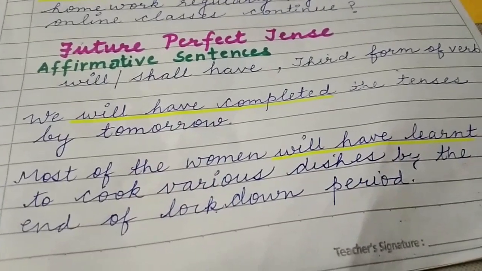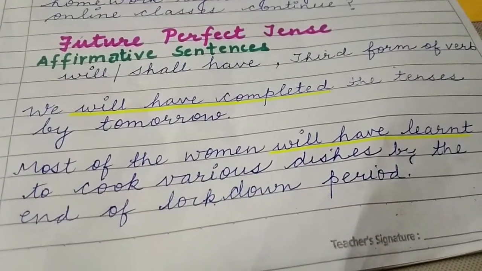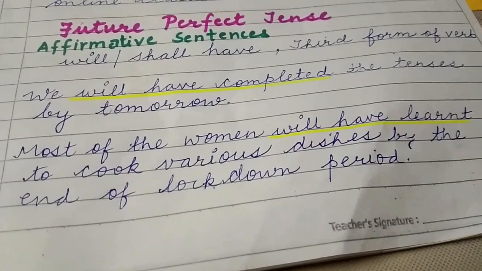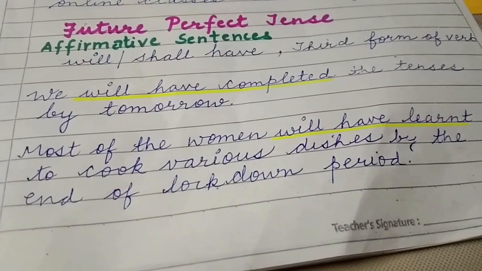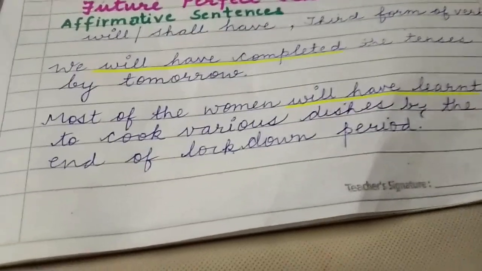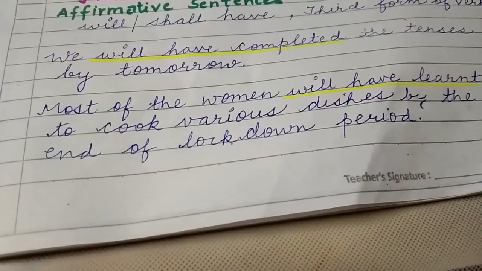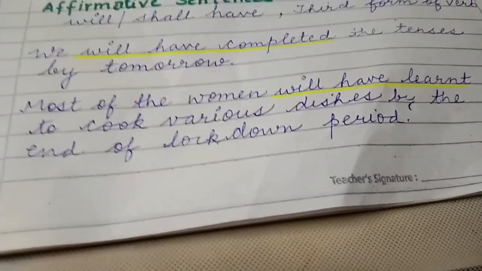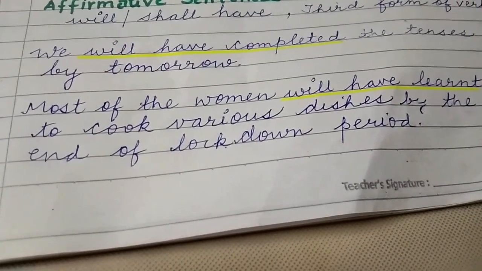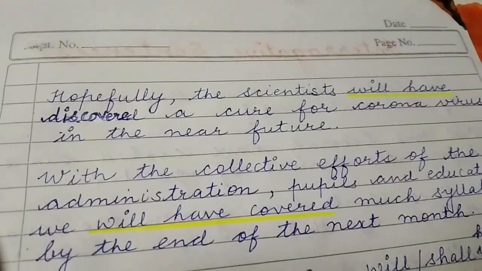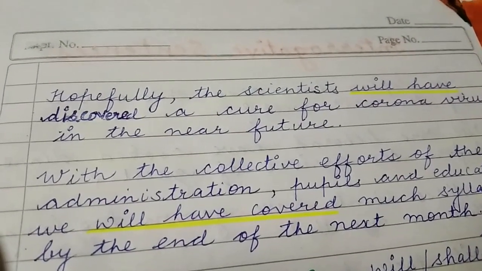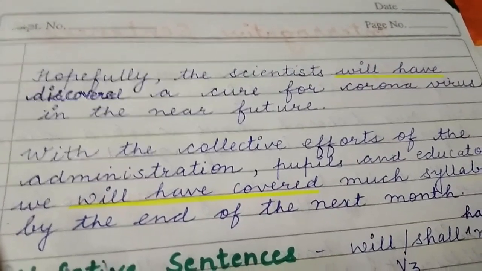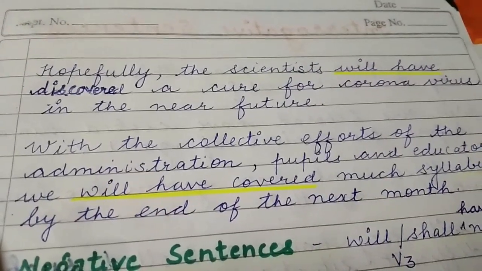Example: we will have completed the tenses by tomorrow. That means by tomorrow the action of completing tenses will have been done. Second example: most of the women will have learnt to cook various dishes by the end of the lockdown period. Third example: hopefully the scientists will have discovered a cure for coronavirus in the near future.